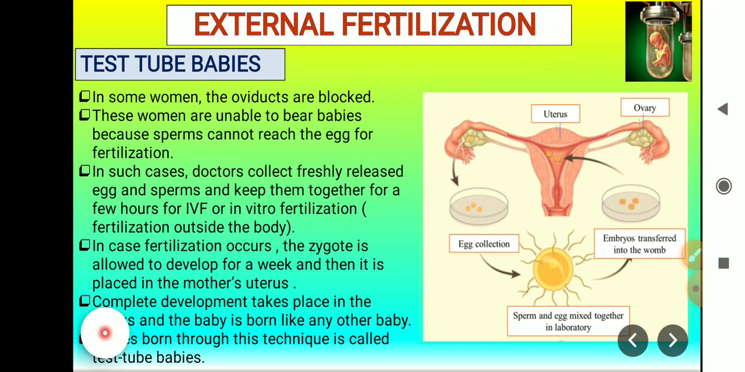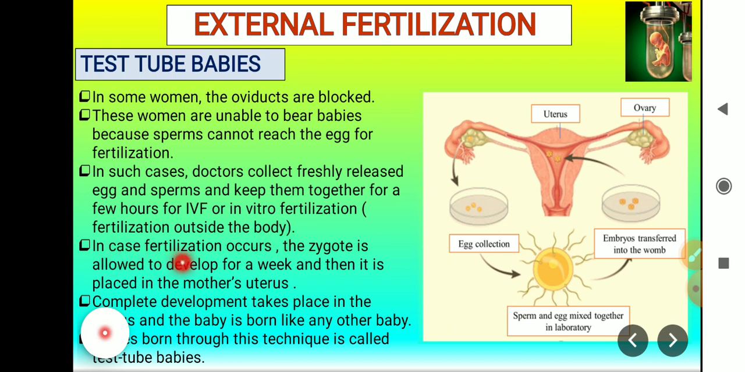External fertilization. In this we will see what test tube babies are. In some women, the oviducts are blocked. These women are unable to bear babies because the sperms cannot reach the egg for fertilization. In such cases, the doctors collect freshly released eggs from the female and sperms from the male, and keep them together in a petri dish for a few hours for fertilization to occur. That is called in vitro fertilization. Fertilization outside the body.